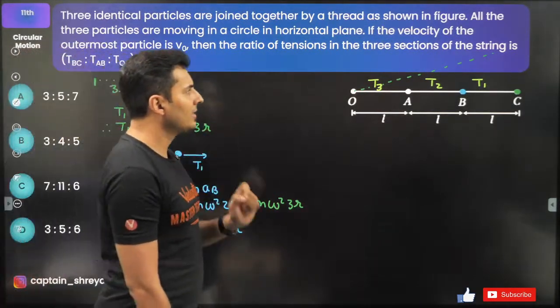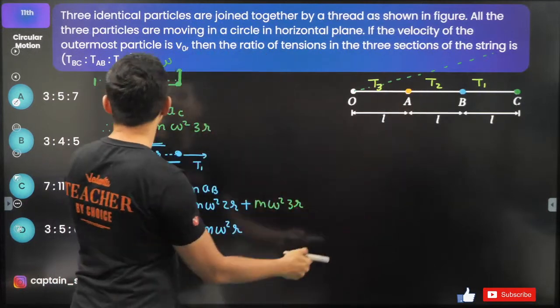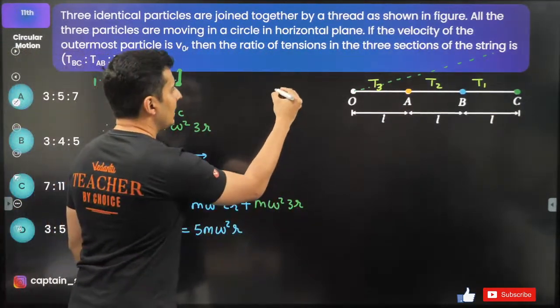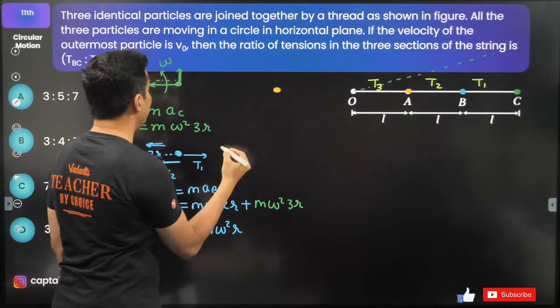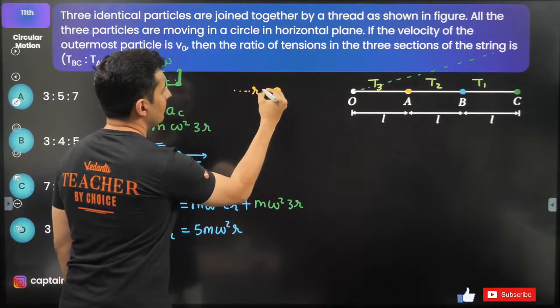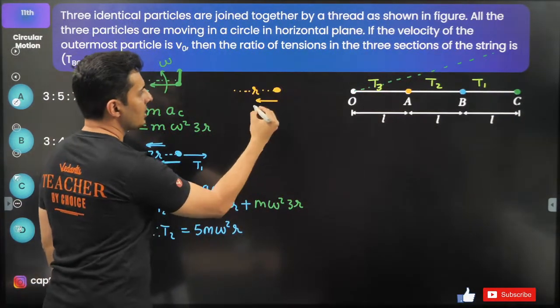There is one more thing. Let's try to find T3, only then I can find the ratio of the tensions. So when I draw the free body diagram of particle A, which is at a distance of r, from this side, the tension is T3.